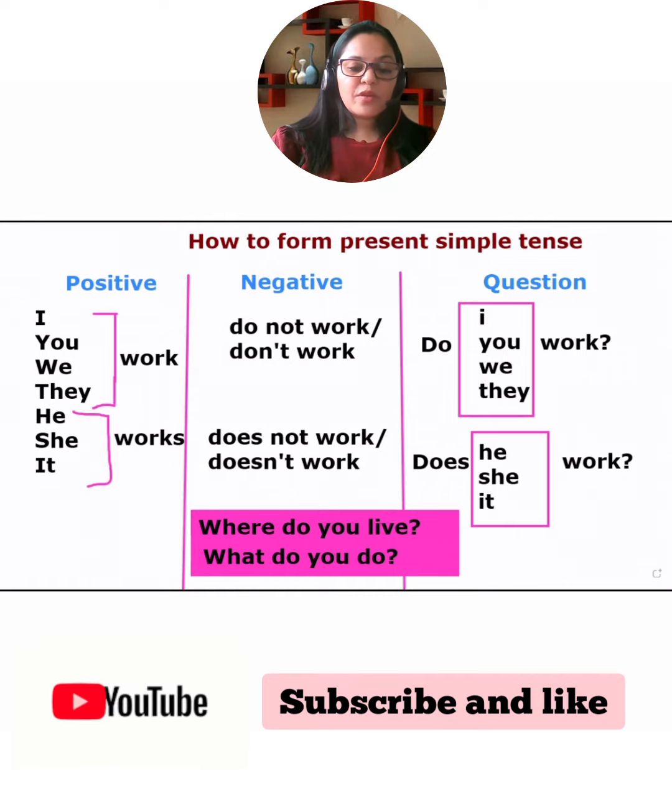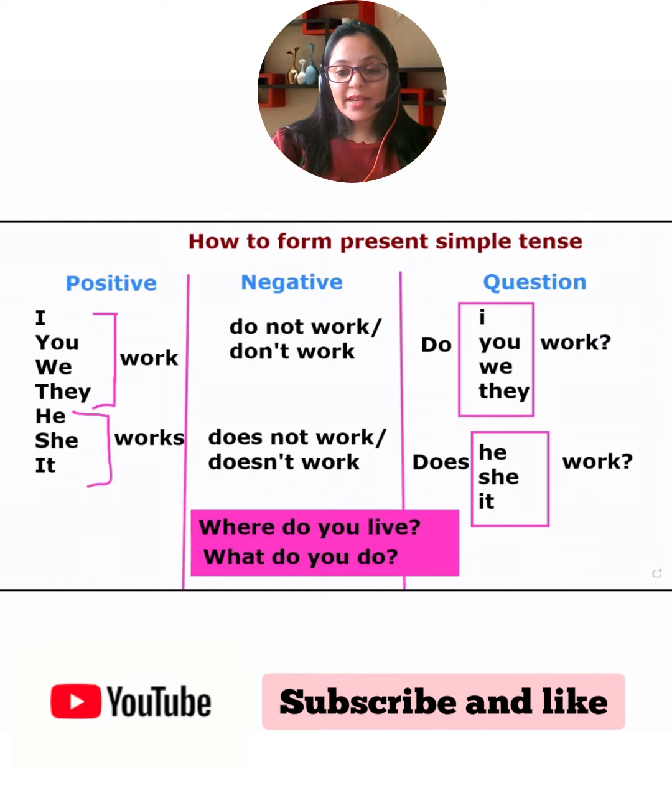Now we will come to the question part. So what happens in the questions? In the questions, we will use the helping verb do. Okay. And does will go with he, she, and it. All right. So repeat it with me. Do I work? Do you work? Do we work? Do they work?